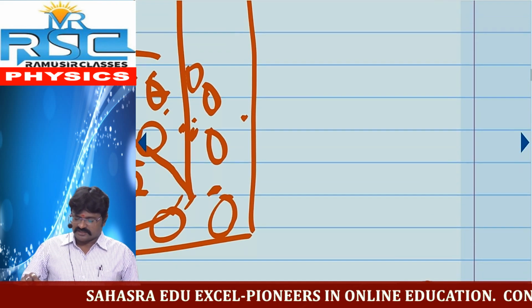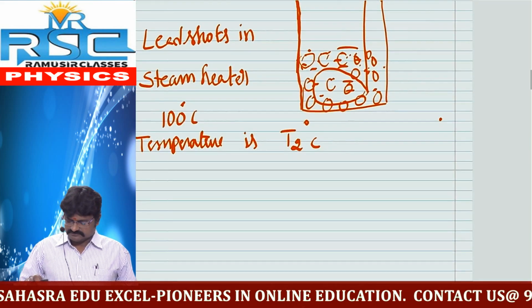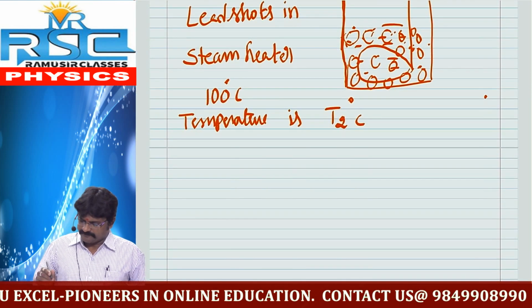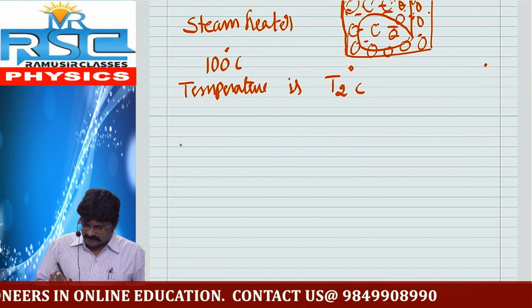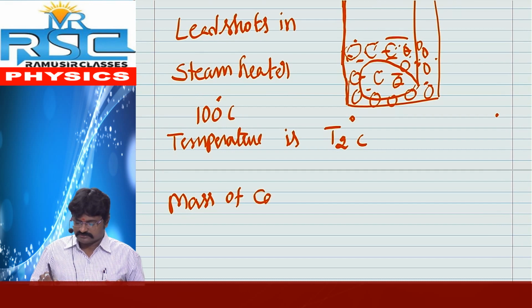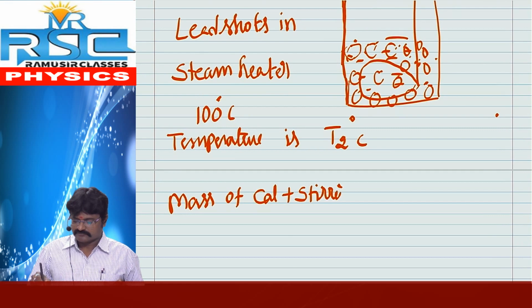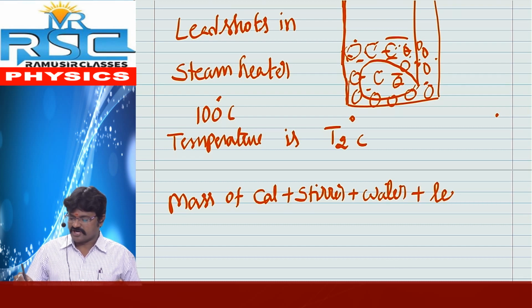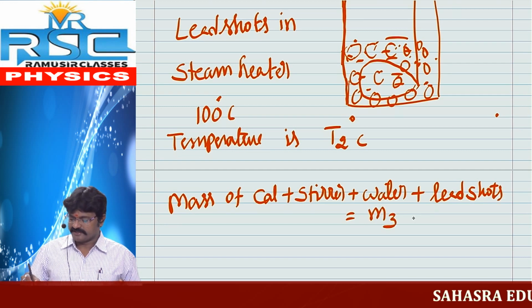So here the mass of calorimeter, stirrer, water plus lead shots equals m3 grams.